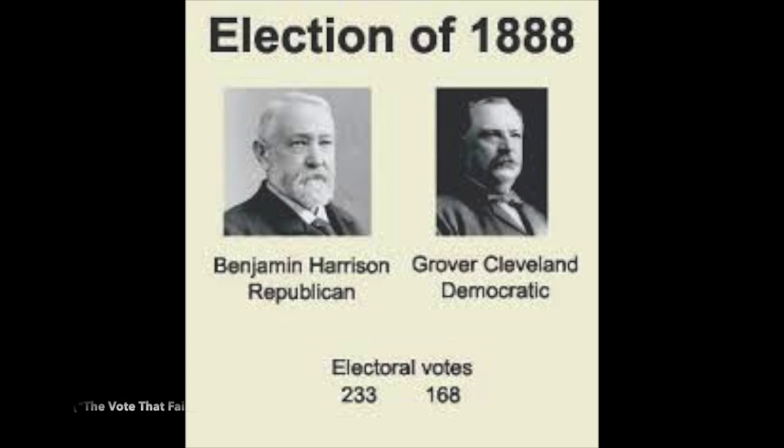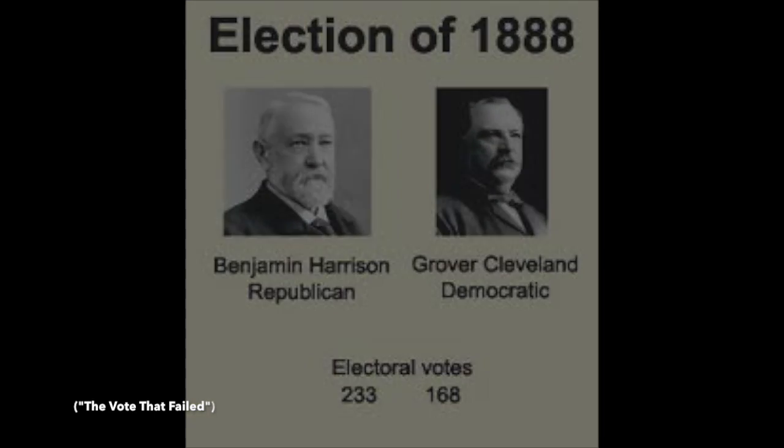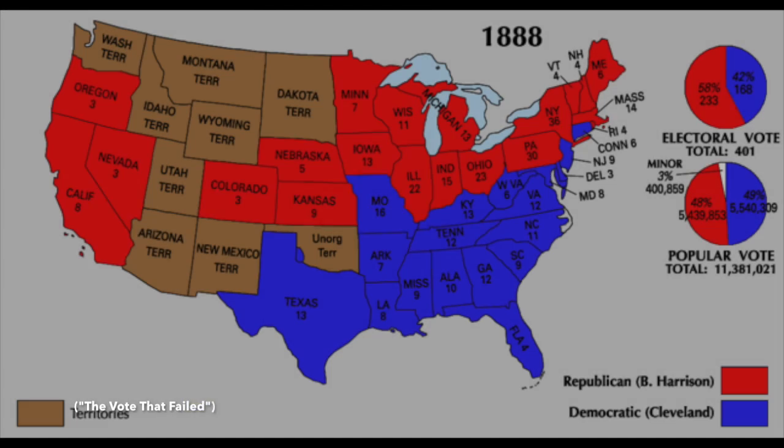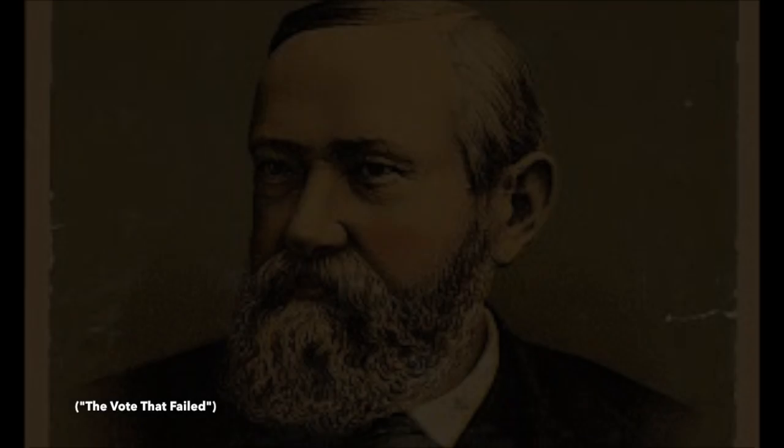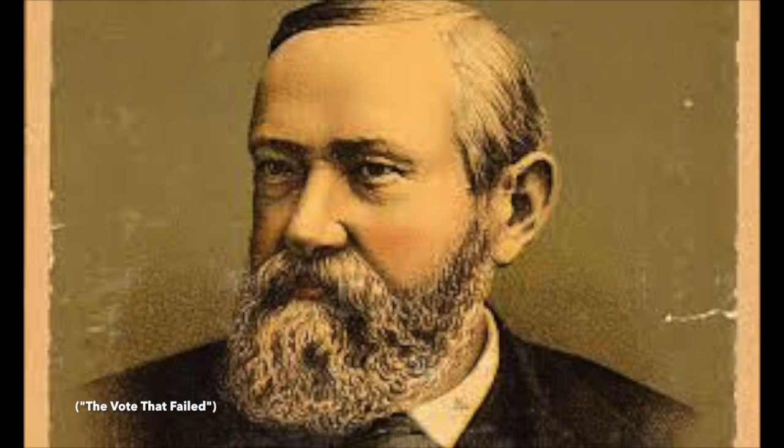The winner, by a very large margin, was Benjamin Harrison. Harrison had won 233 electoral votes to Cleveland's 168 electoral votes. Harrison, winning the Electoral College, didn't actually win the popular vote. He lost by 0.9% of the popular vote. This was only the third of 5 times that this actually happened in an election. The third parties, on the other hand, only accounted for 3.5% of the vote.